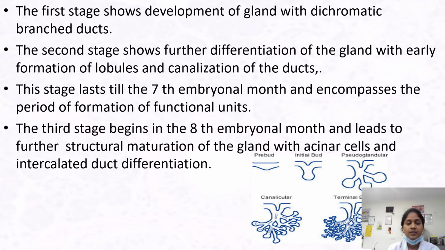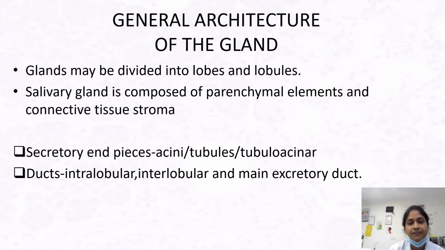The first stage shows the development of the gland with dichotomously branched ducts. The second stage shows further differentiation of the gland with early formation of lobules and canalization of the ducts. This stage lasts till the 7th embryonal month and encompasses the period of formation of the functional units. The third stage begins in the 8th embryonal month and leads to further structural maturation of the gland with acinar cells and intercalated duct differentiation.